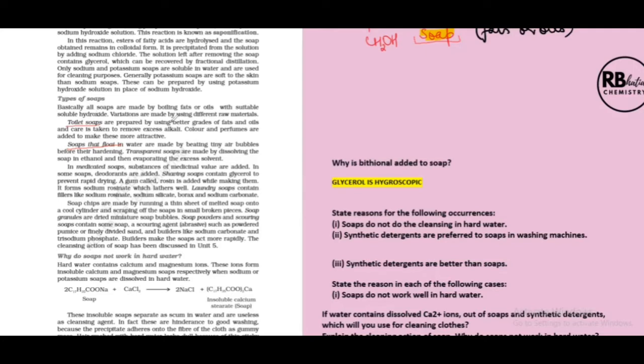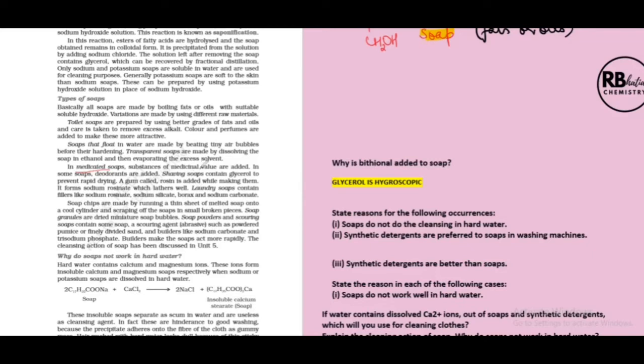Additives are added. So toilet soaps are prepared by using better grades of fats and oils, and care is taken to remove excess alkali. Because toilet soaps are to be used on skin, they need to be softer. Hence, very strong alkalis are not used, and excess alkali has to be removed after the precipitation of soap. Color and perfumes are added to make them more attractive. Then soaps that float in water are made by beating tiny air bubbles in before they harden. Transparent soaps are made by dissolving soap in ethanol and then evaporating the excess solvent. So these are just components that you have to learn.